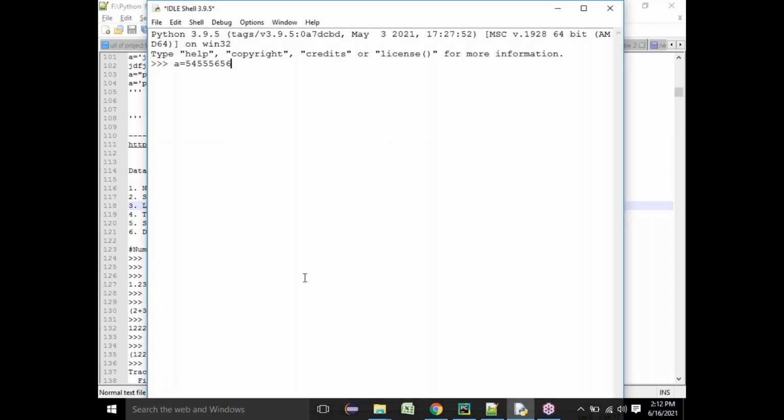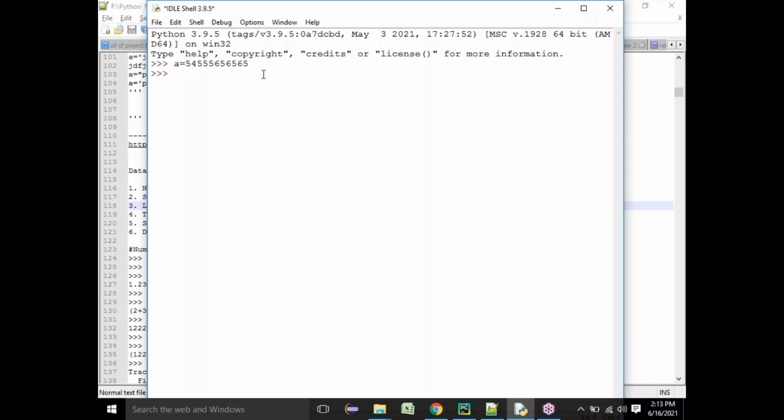So this is an integer. Anything that has a value from minus infinity to infinity is called an integer. There is no limitation on an integer, so you can give any length of integer. This is an integer of some big size. Okay, so I am going to take a float variable, b.